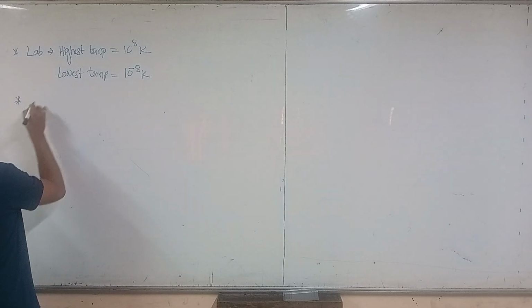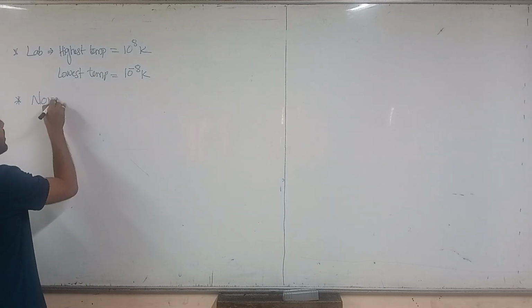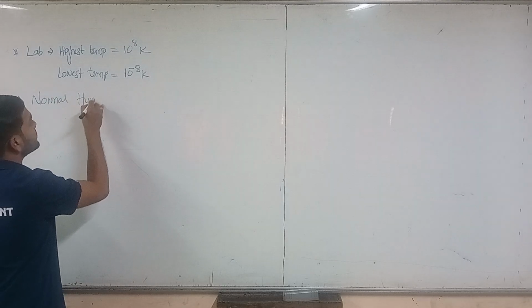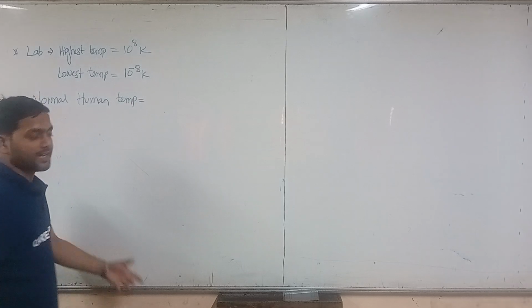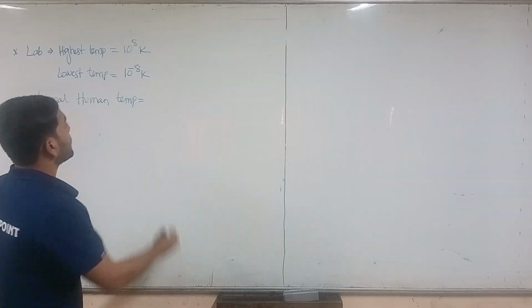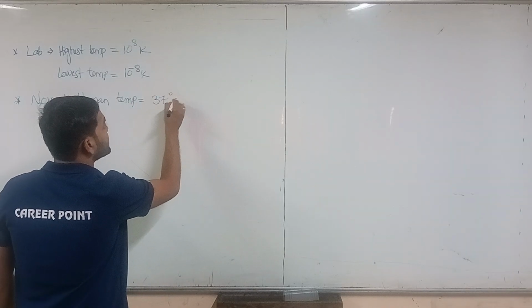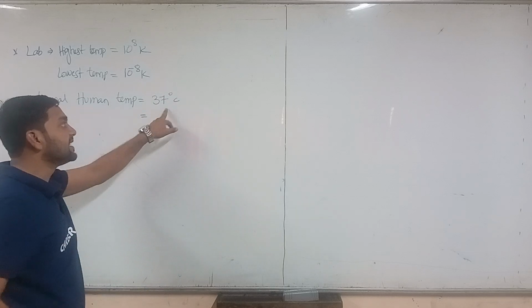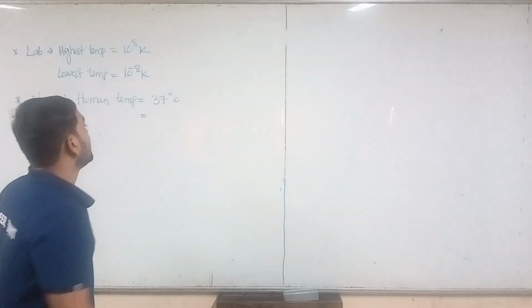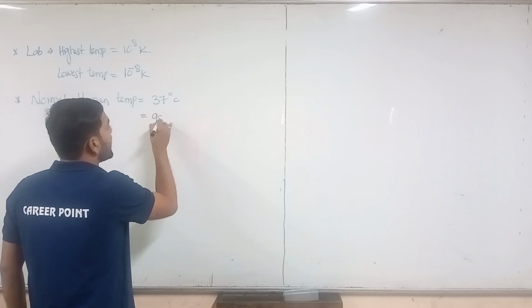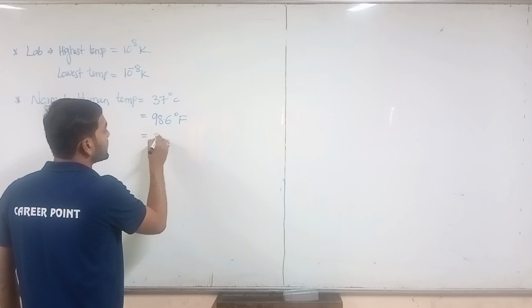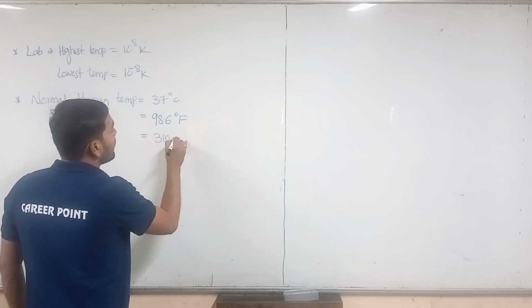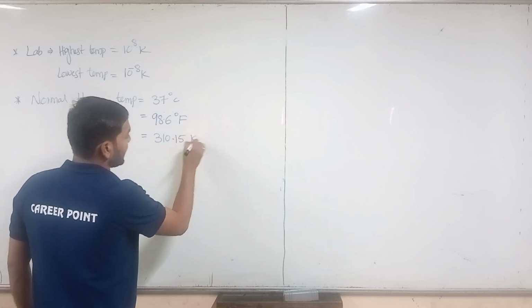So we know that the normal human temperature is about 37 degrees Celsius, and it is also equal to 98.6 degrees Fahrenheit, and it is also equal to 310.15 Kelvin.